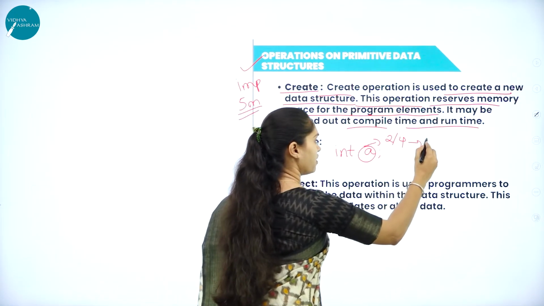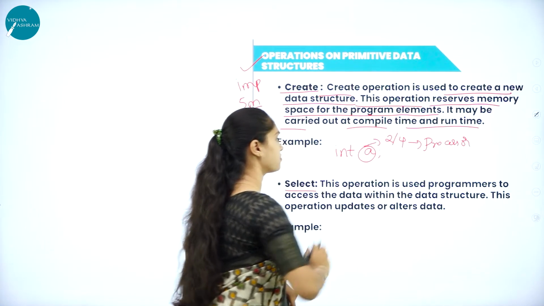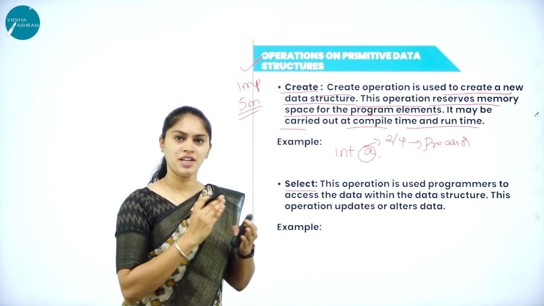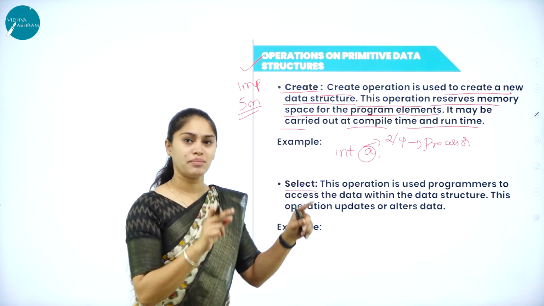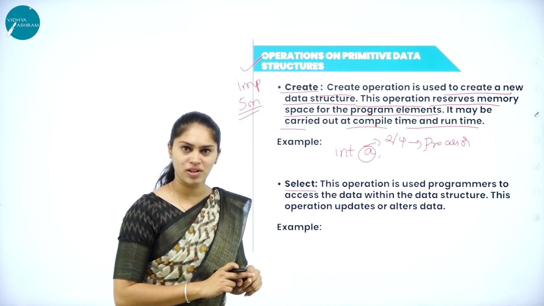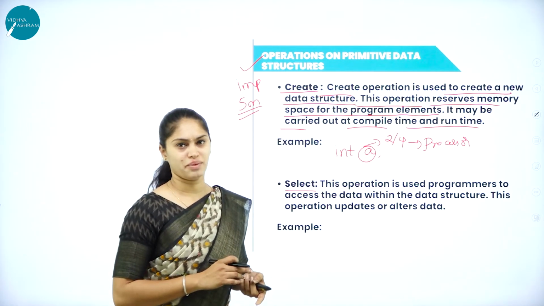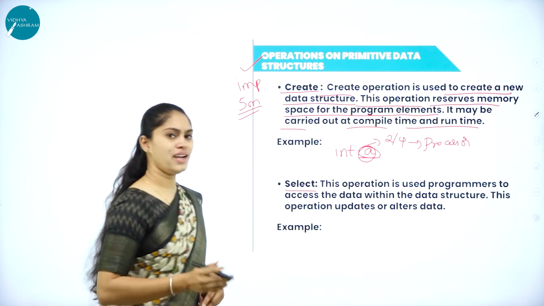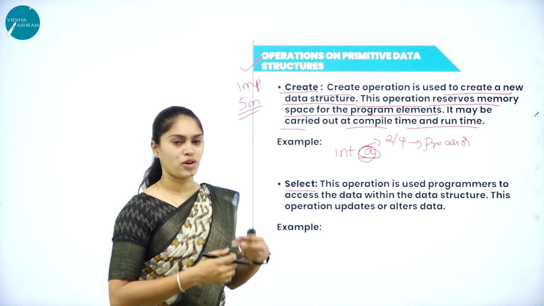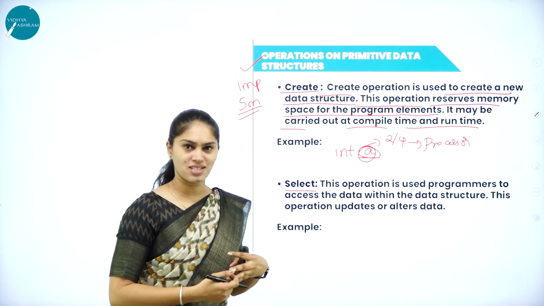This memory space will be based on what the processor has. So either 2 bytes or 4 bytes of memory will be allocated in the computer memory space. When I am creating this variable called a, 2 or 4 bytes of memory will be allocated so that this data will be stored there, and when I want to process this data, I can fetch that data and process it.